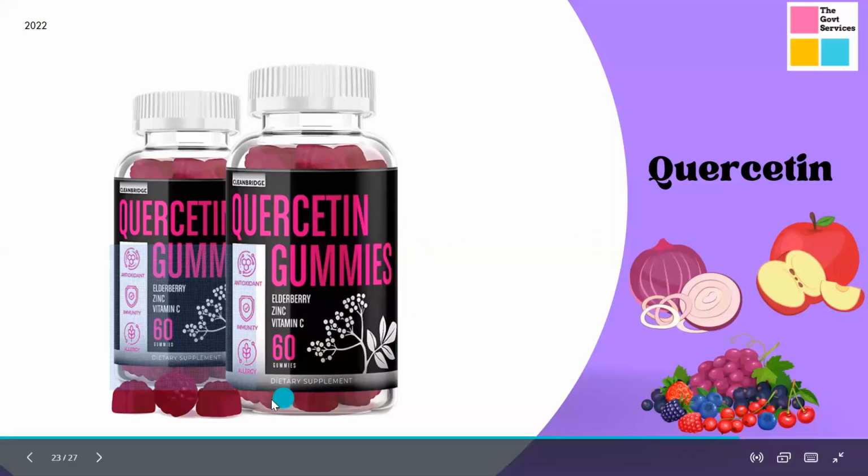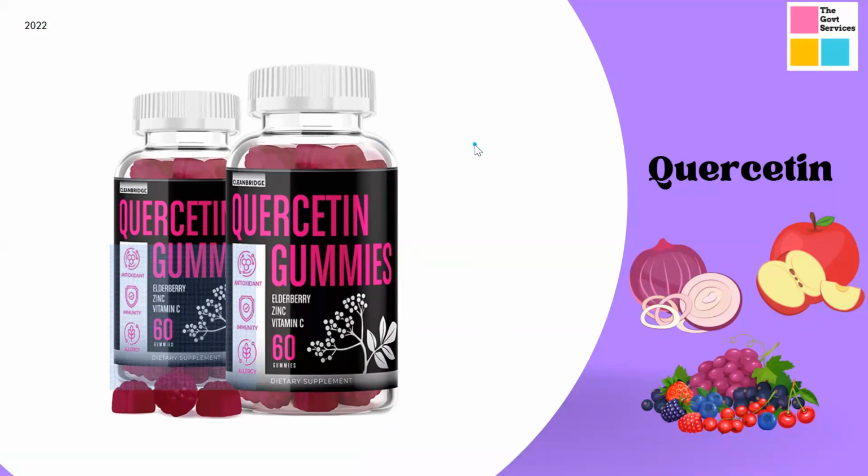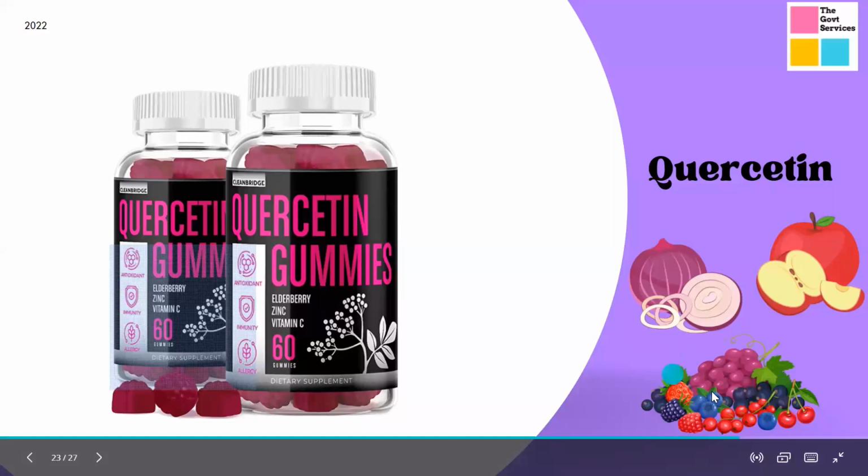If you see, it's marketed as a dietary supplement. There is no point buying these processed gummies and consuming them on a daily basis. You can just grab an apple from the market and have it every morning. An apple a day keeps the doctor away. That's a very beautiful saying, right? You can just grab an apple or onion. Onion is consumed every day, north to east, south to west. Everyone consumes onions, and you can also add these fresh fruits to your daily diet.